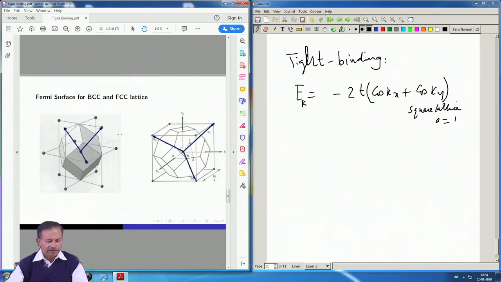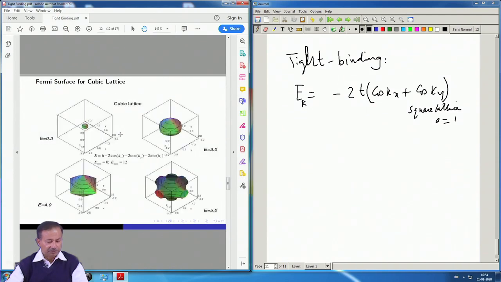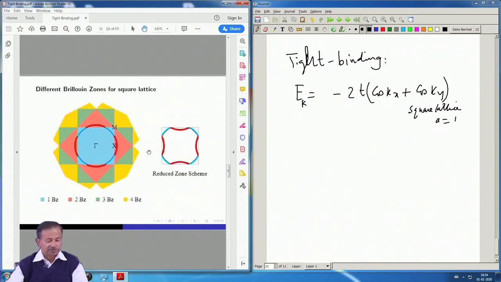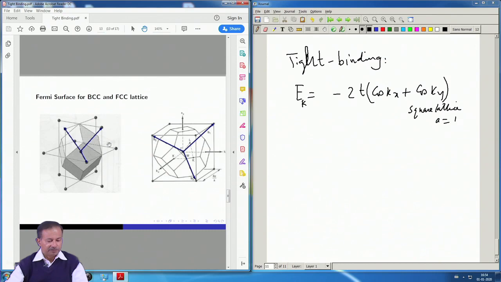This kind of very simple picture can also tell you about the Fermi surface. For example, these are Fermi surfaces for BCC and FCC lattices. If you know the density, how many electrons you have to accommodate, you calculate a band structure and just fill up the states.